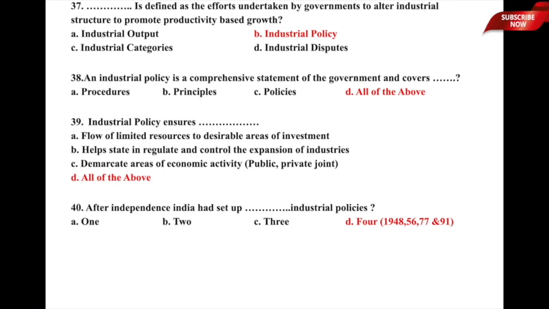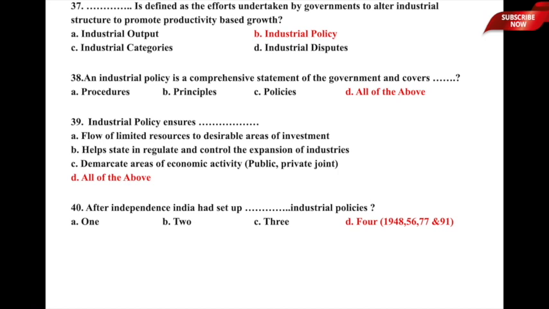That means flow of limited resources to desirable areas of investment, helping state in regulating and controlling expansion of industries, and demarcating the areas of operation or economic activity, meaning thereby public, private and joint entities. So, here again industrial policy ensures in all of the above. So, therefore, option D, all of the above, is the correct answer to this particular question. Let us now move to question number 40.